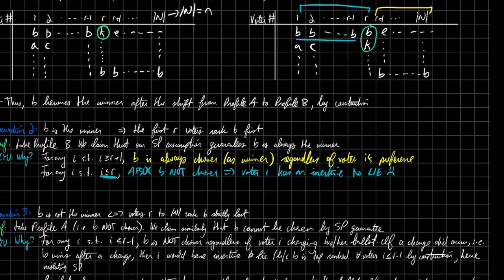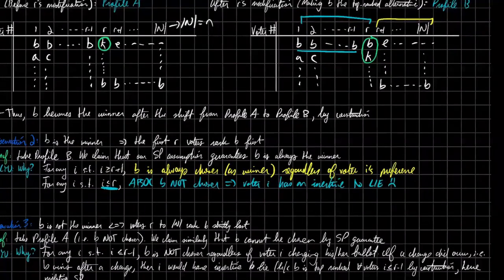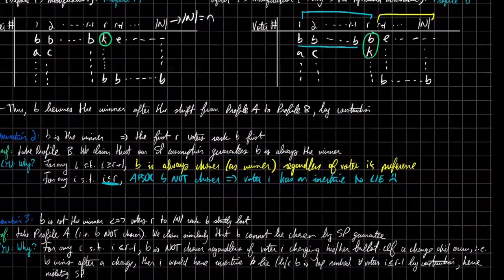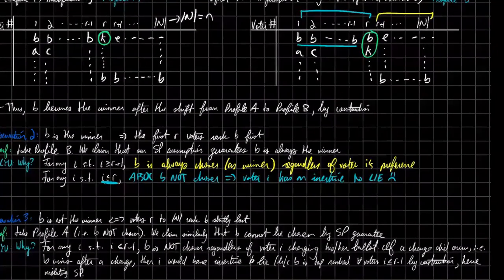So if B was not the winner, they would have an incentive to misrepresent their ballot, right? Because they have B as their top ranked candidate. So this actually violates the strategy proof assumption, because if they now have an incentive to lie about their choice,